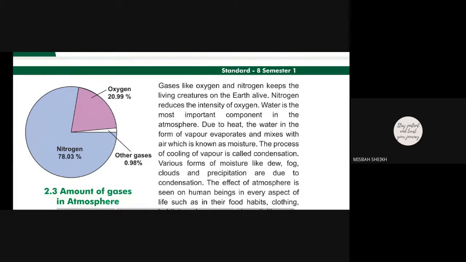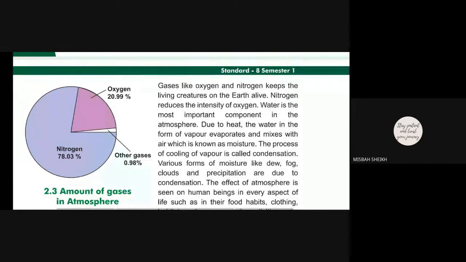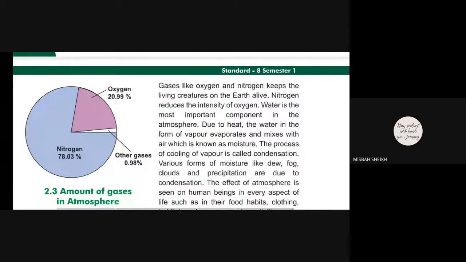Gases like oxygen and nitrogen keep the living creatures on the earth alive. Nitrogen reduces the intensity of oxygen. Water is the most important component in the atmosphere. Due to heat, the water in the atmosphere evaporates in the form of vapor and mixes with air. It is known as moisture.